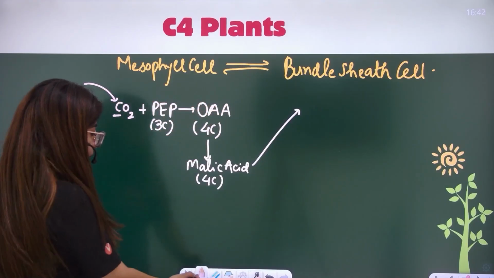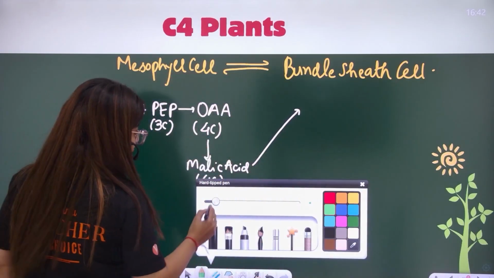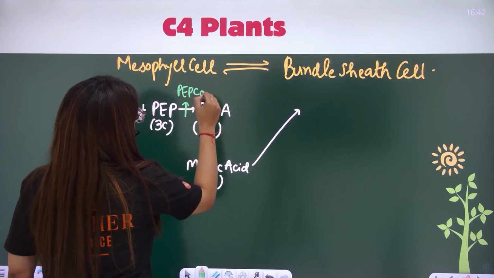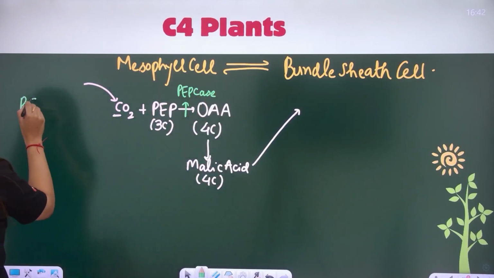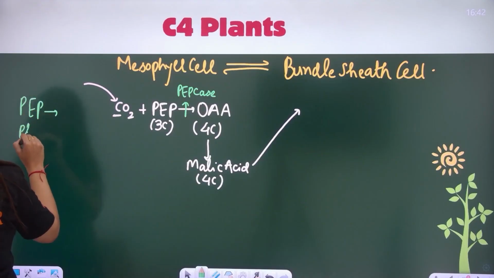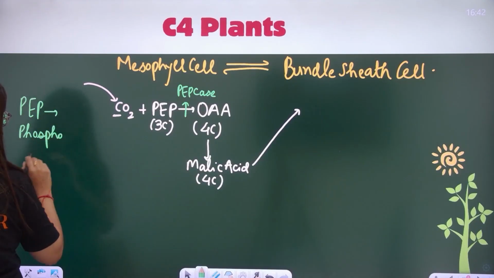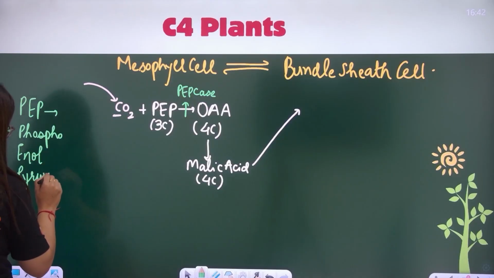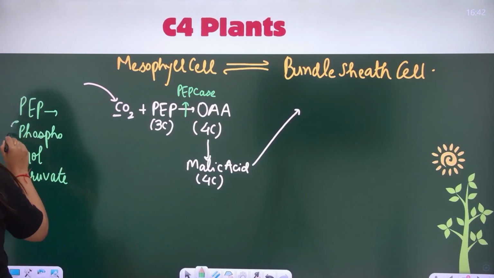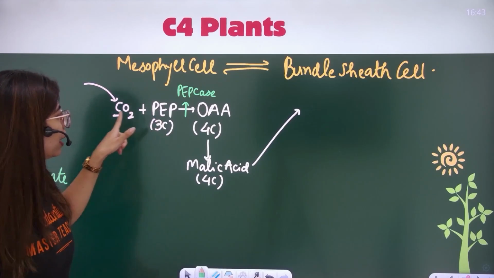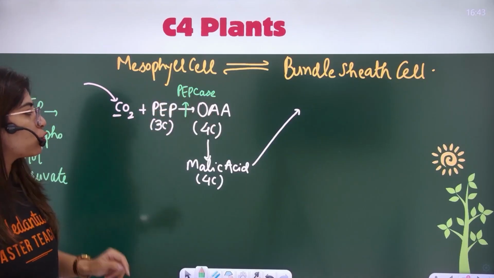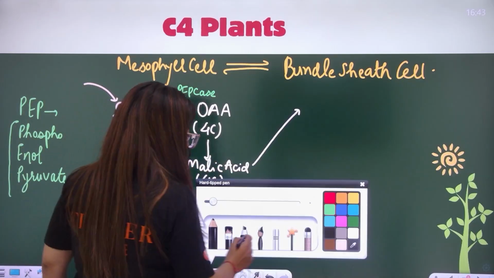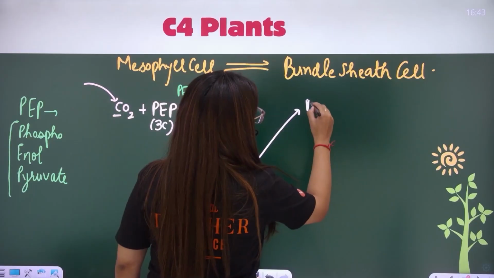OAA is formed here. The name of the enzyme used in this case is PEPcase. Why? Because the full form of PEP is phosphoenol pyruvate. What is the full form of it, beta? Phosphoenol pyruvate. PEP plus CO2 in the presence of PEPcase gives OAA, a 4-carbon compound, converted into a similar organic acid, malic acid. Now it is my malic acid which is moving to the bundle sheath cell.